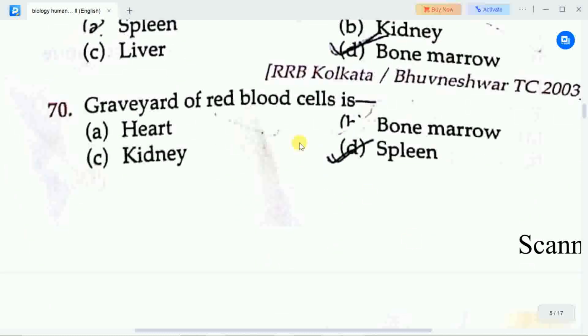Next question is graveyard of red blood cells is? Options are A. Heart, B. Bone marrow, C. Kidney, D. Spleen. Correct answer is option D, spleen. Graveyard of red blood cells is known as spleen.